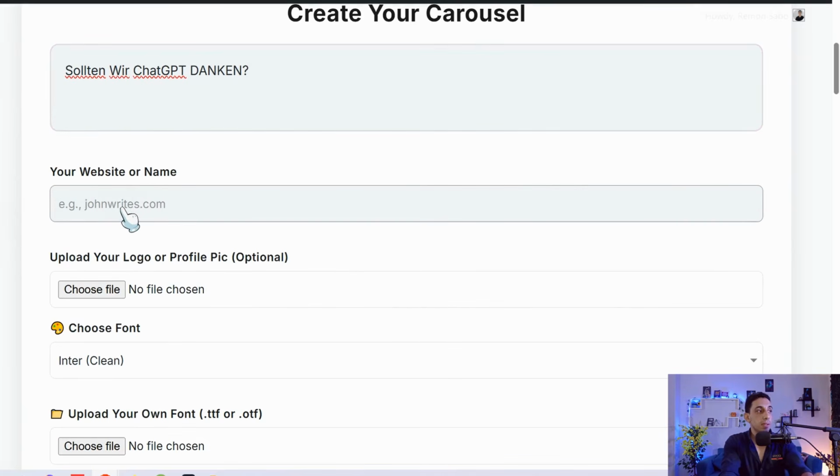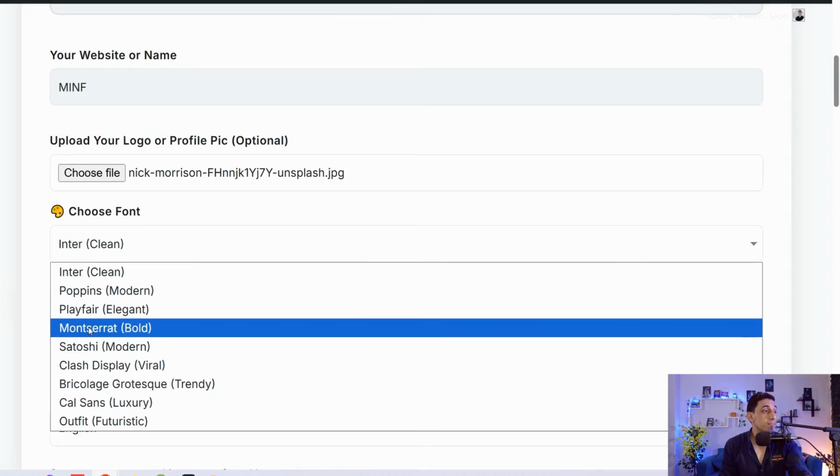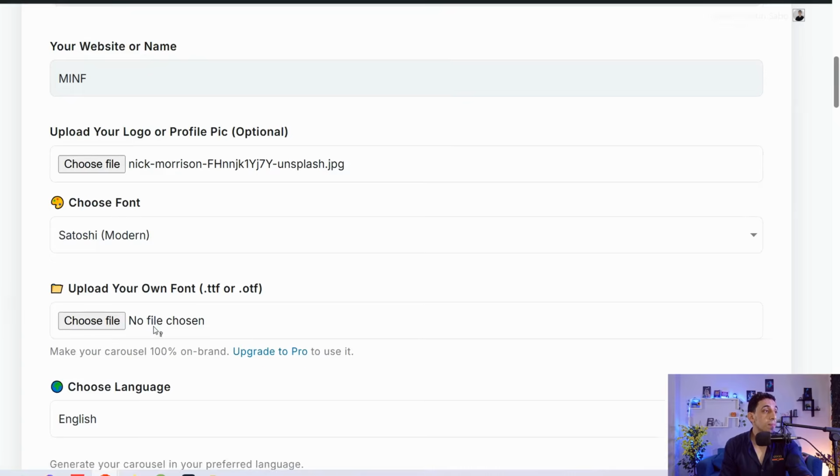Then insert your website name, for example, I would like to make it Schneider or something, so any brand name in our mind. Upload your logo, so I would leave it, or you can upload something else, and choose your font. Here I make it a different one.